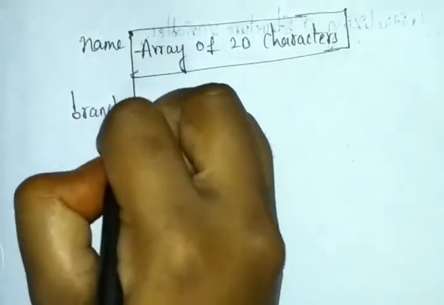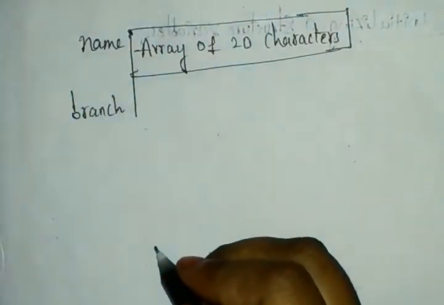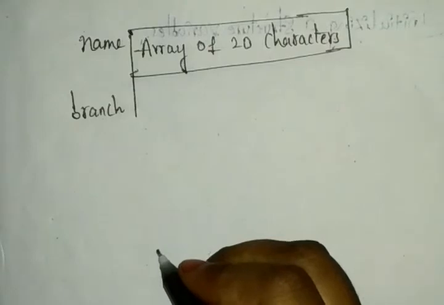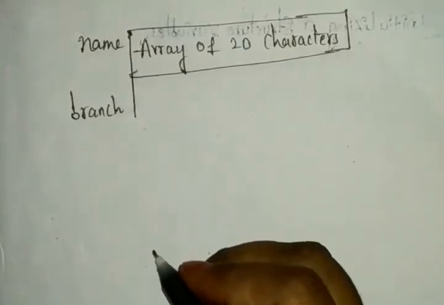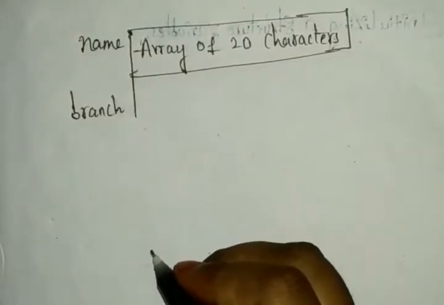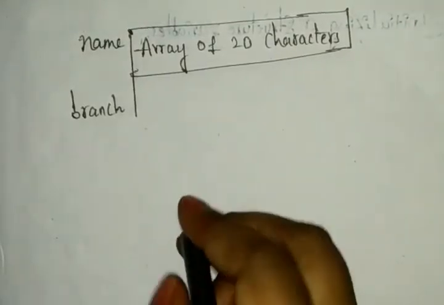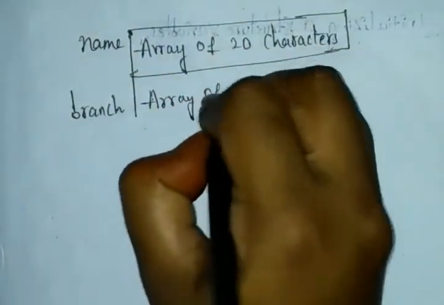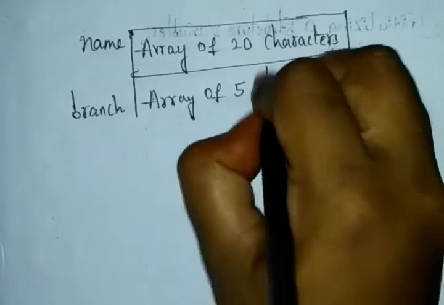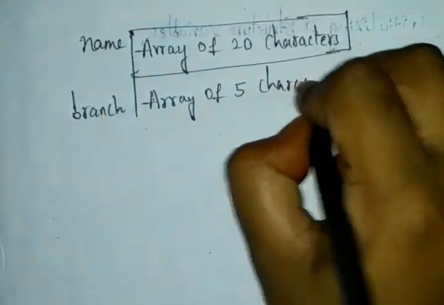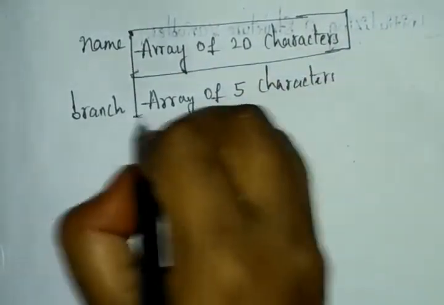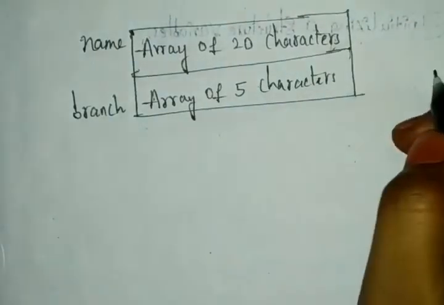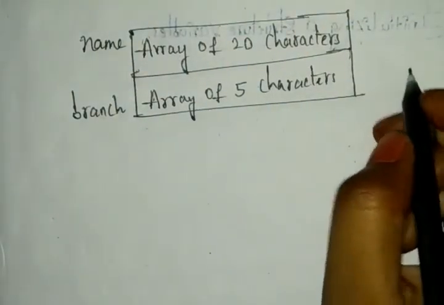The branch will have your groups only, right? Whatever group you have, you can write here, and it will be an array of 5 characters. We already gave that in the program. If you give more than this, you can write that number only. 5 characters. Okay. And next we have the age.